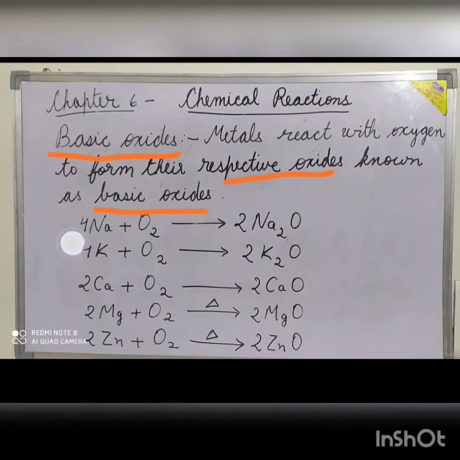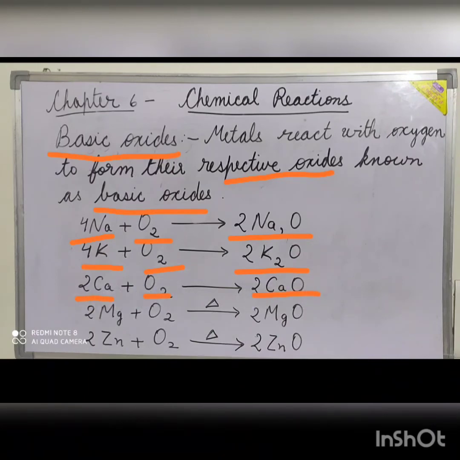So, 4Na, that is sodium, reacts with oxygen to give sodium oxide. Potassium reacts with oxygen at room temperature, forming potassium oxide. Calcium also reacts with oxygen at room temperature as it is also reactive. So, calcium with oxygen forms calcium oxide.